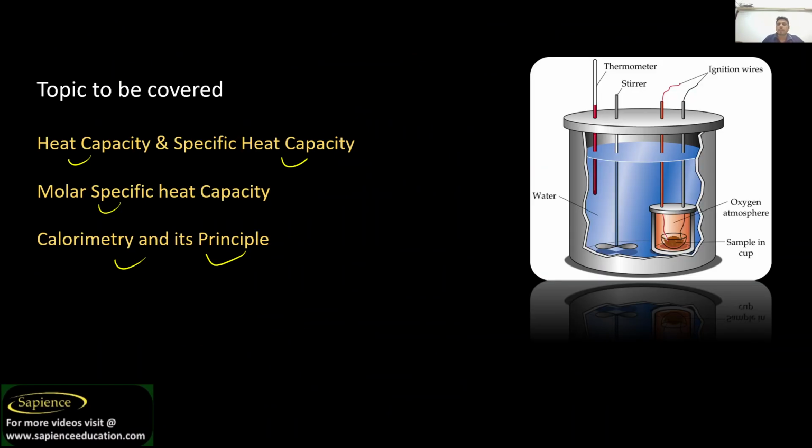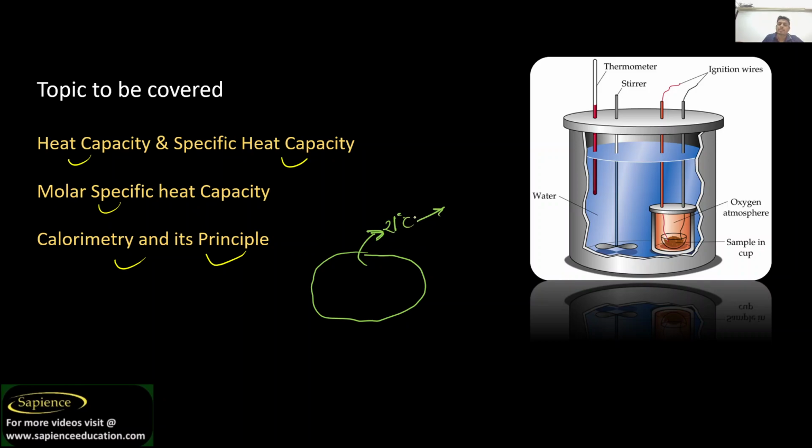Let me clarify this again. For example, this is your body, and it has a temperature of 21 degrees Celsius.